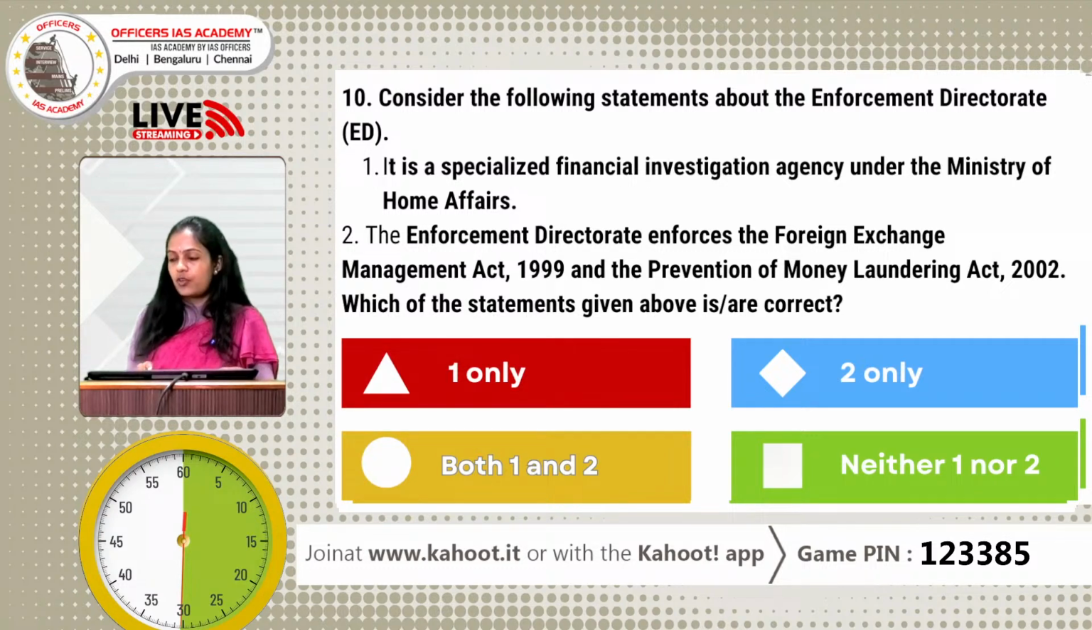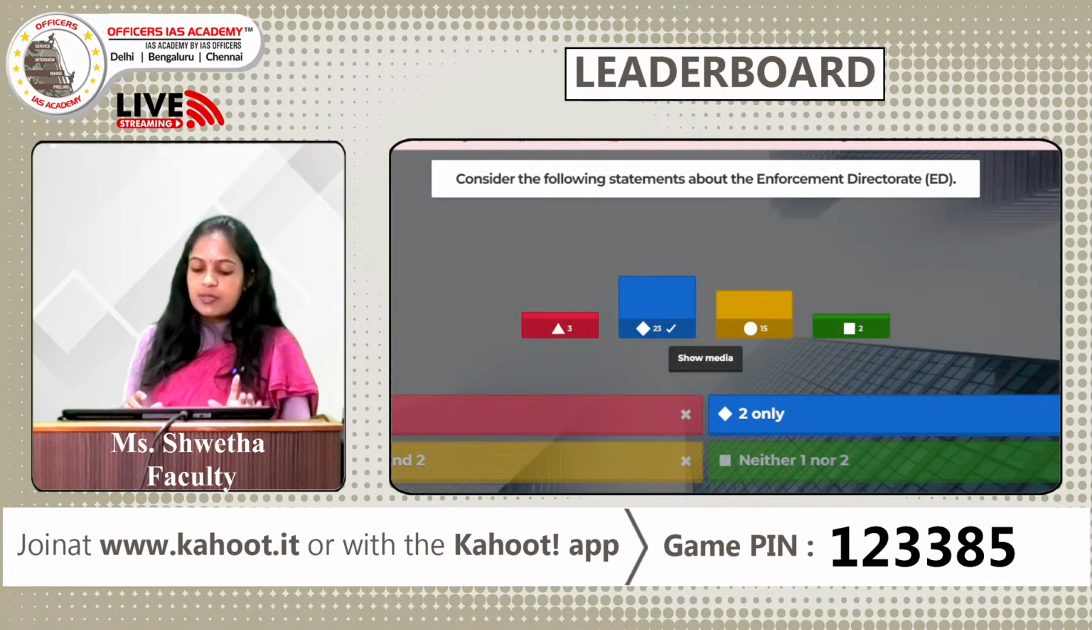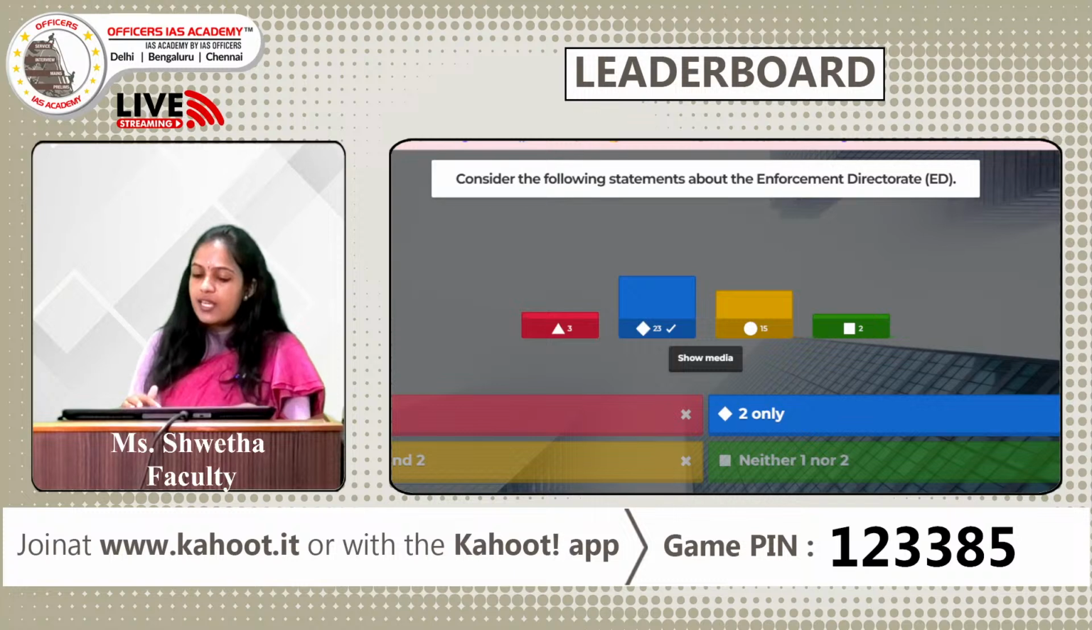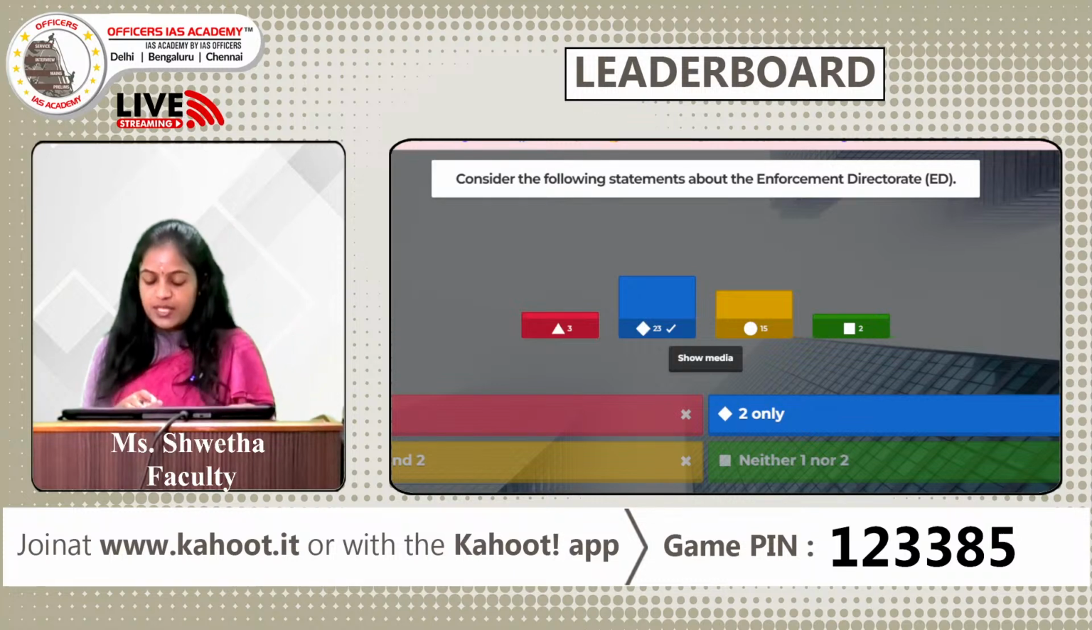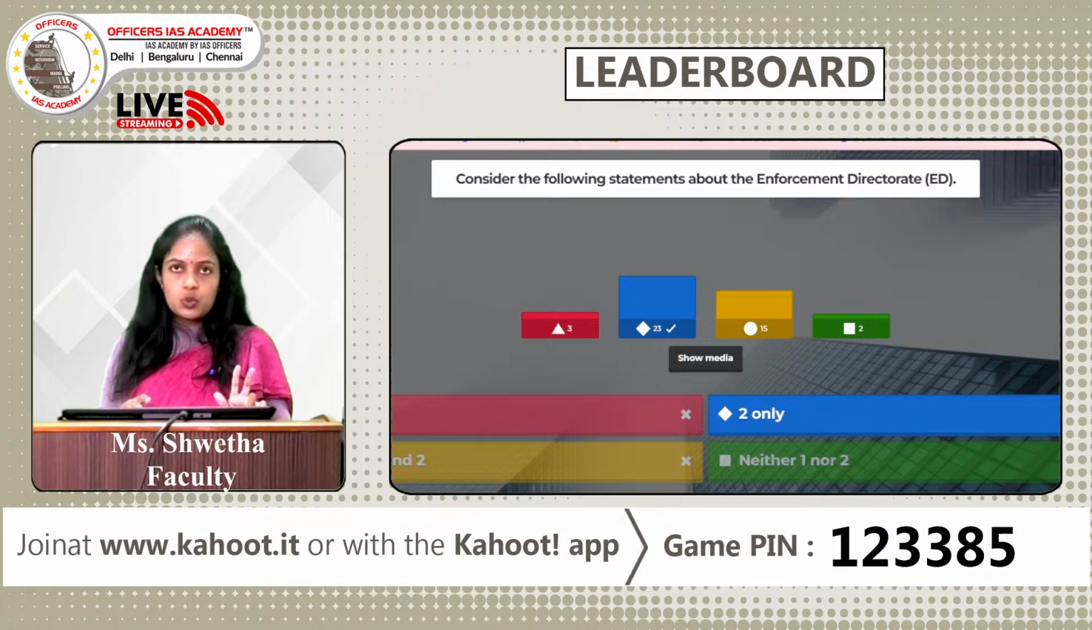We have 43 responses. Time is up. The correct answer for this question is B. Only the second option is correct. It is because it is a specialized financial investigation agency under the Department of Revenue, Ministry of Finance. It is not under the Home Affairs Ministry. So this agency deals with the enforcement of two laws.